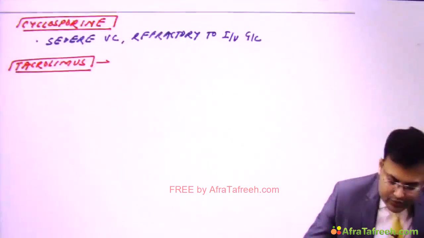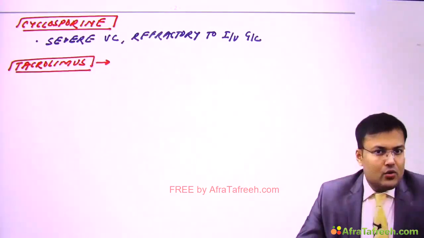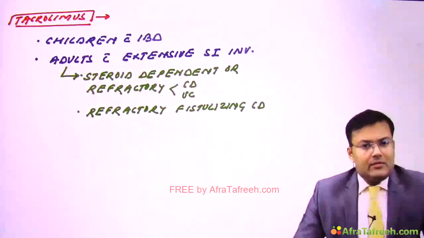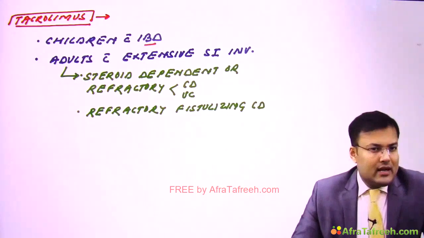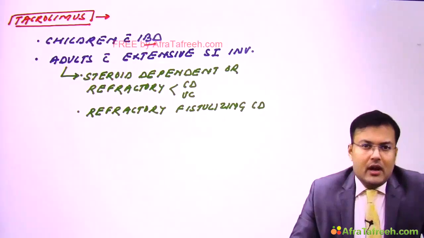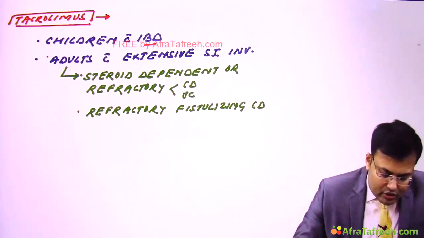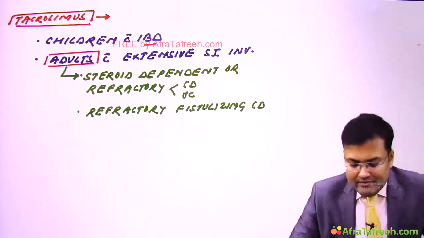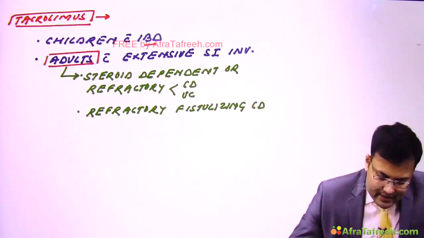Clear? So it is used in both patients of Crohn's disease and ulcerative colitis who are having refractory disease. Tacrolimus is having good efficacy in children who are having inflammatory bowel disease, and it is also used in adults with extensive small intestinal involvement. Apart from extensive small intestinal involvement, it is also used in adults who are having steroid dependent or refractory Crohn's